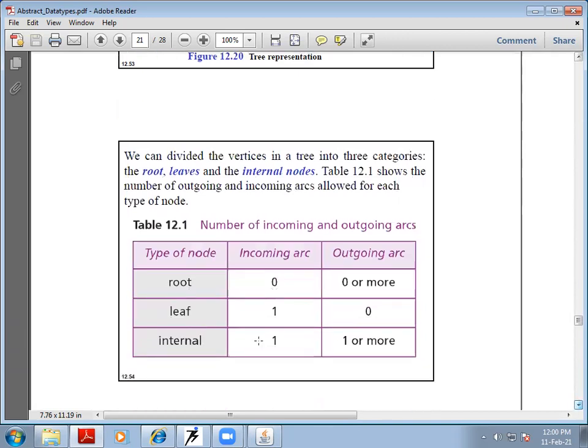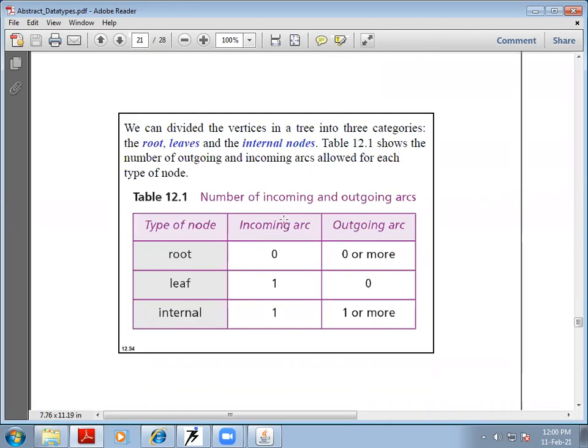In a tree, we can divide the vertices of the tree into three categories: root, leaf, and internal node. Root has outgoing arcs; it can have zero or more outgoing arcs. A leaf is the end node, so it will not have any outgoing or further connection. Internal nodes can also have one or more different branches, we can say.